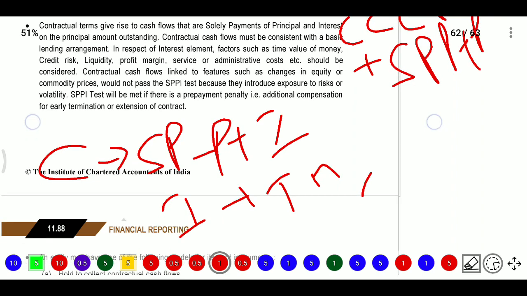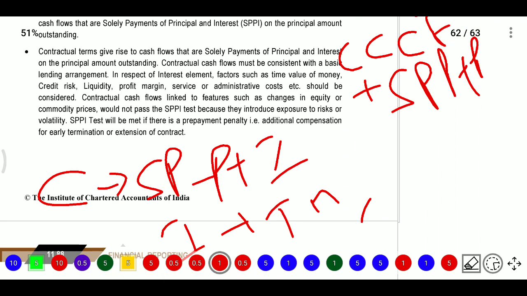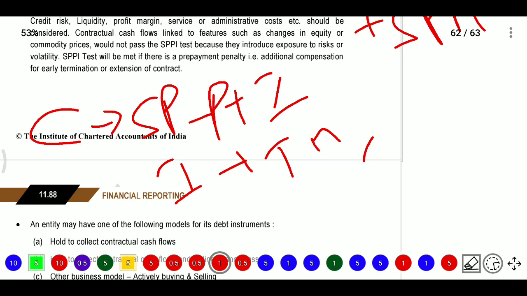And contractual cash flows linked to features such as change in equity or commodity prices would not pass the SPPI test, because they introduce exposure to risk or volatility. The SPPI test will be met if there is a prepayment penalty or additional compensation. We have also discussed that if they are paying early they will get a discount, and if you are paying late or after an extended time, they will pay additional compensation also.